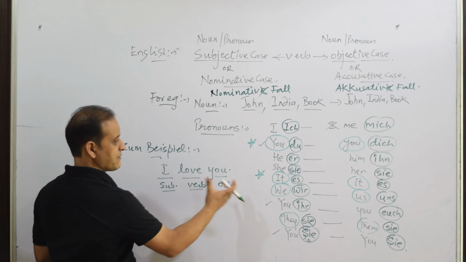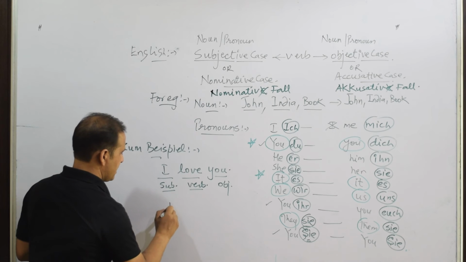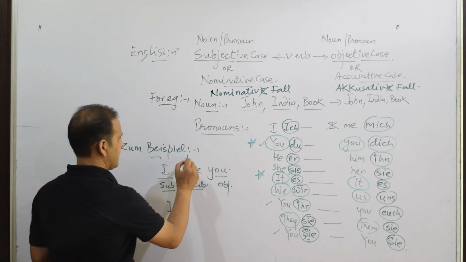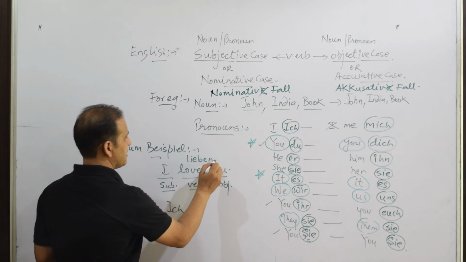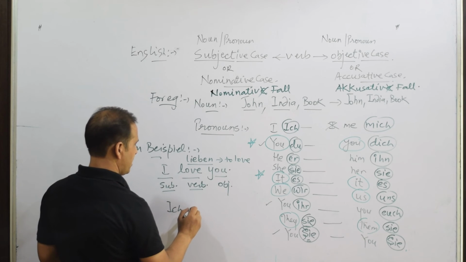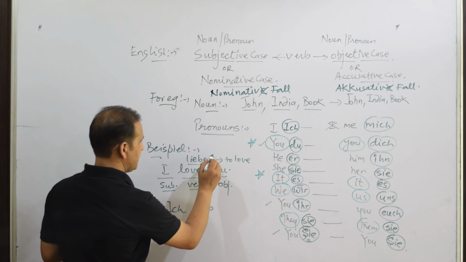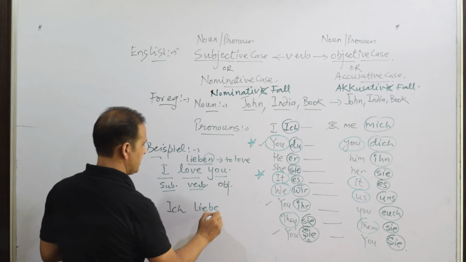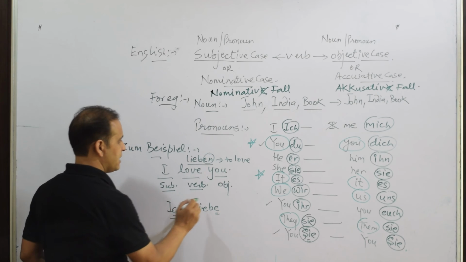So subject, verb and object. So what is I? Ich. And love is lieben. Lieben means to love. So ich, en will be replaced by e if the subject is ich. Ich liebe.